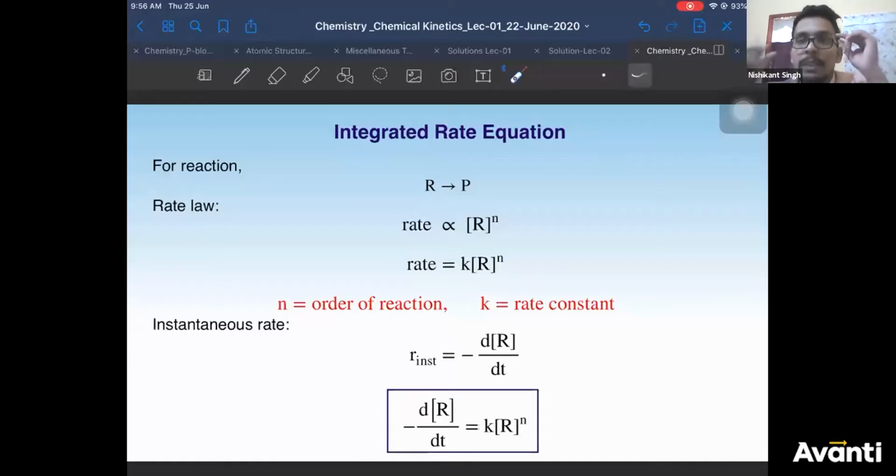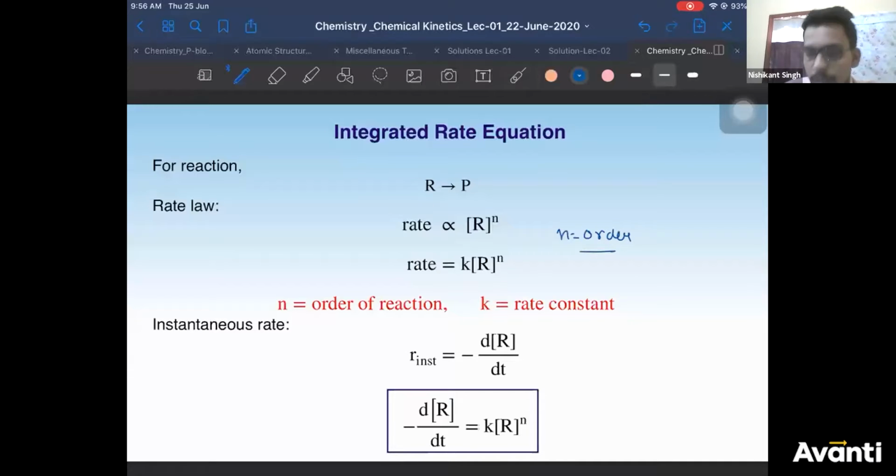All of you, please see this. This is something all of you need to do in your boards also. You have to write what you are assuming. Your reaction is reactant giving you product. Now, how would you write its rate law? Rate is proportional to reactant concentration to the power n, where n is the order of the reaction. If you remove the proportionality sign, you get a constant K.